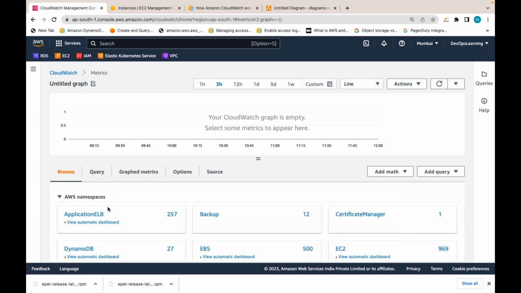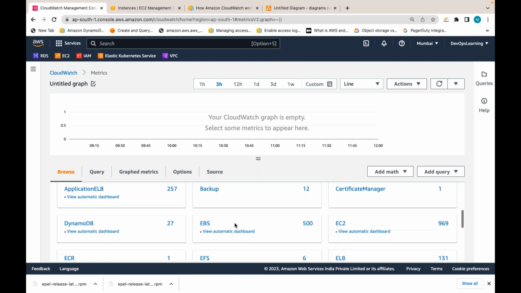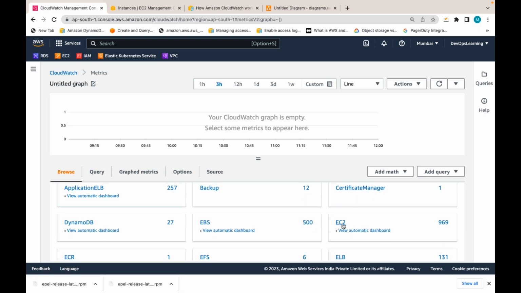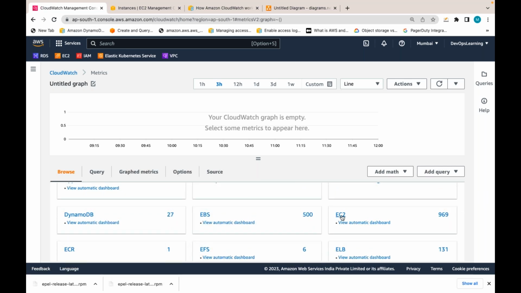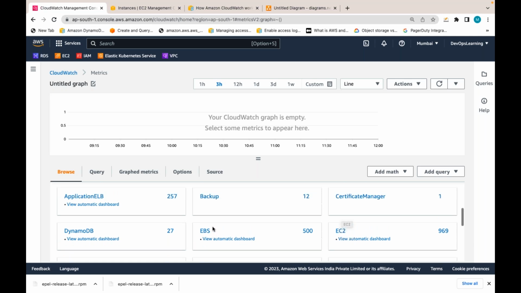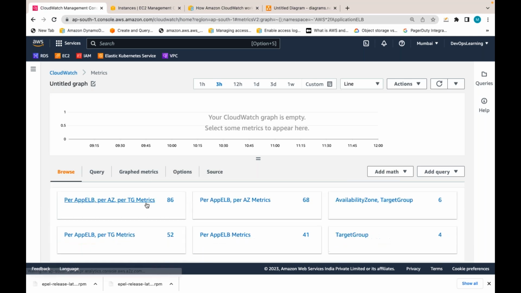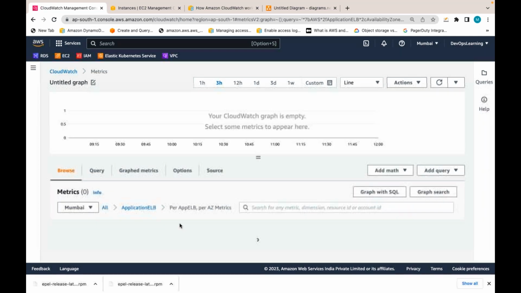Now AWS namespaces, which means by default AWS is gathering these metrics, including EC2 metrics. I am going to EC2 metrics because I need that EC2 information: CPU, memory, disk, like that. If you want to see load balancer metrics, you can go to ELB and select that load balancer.